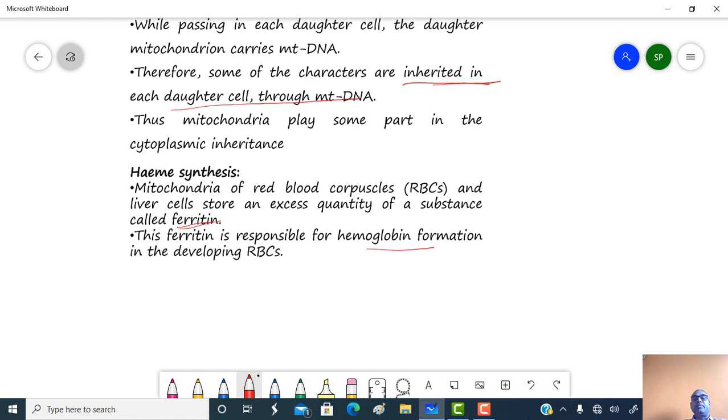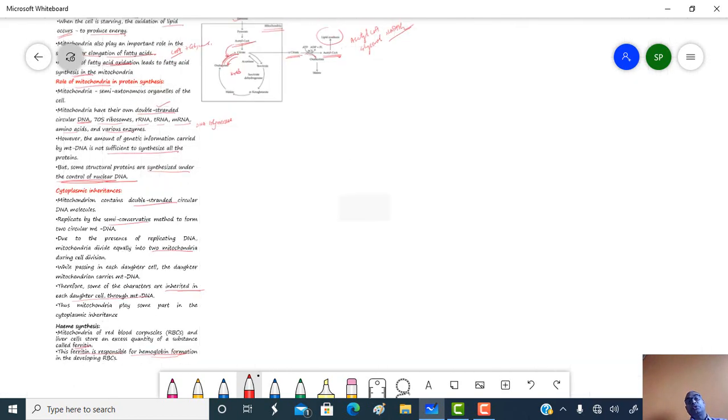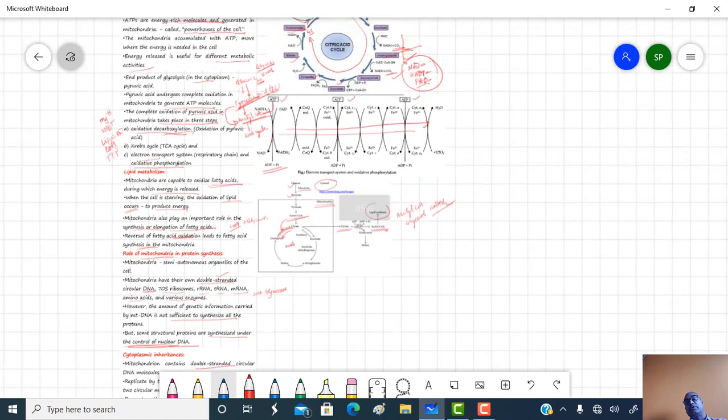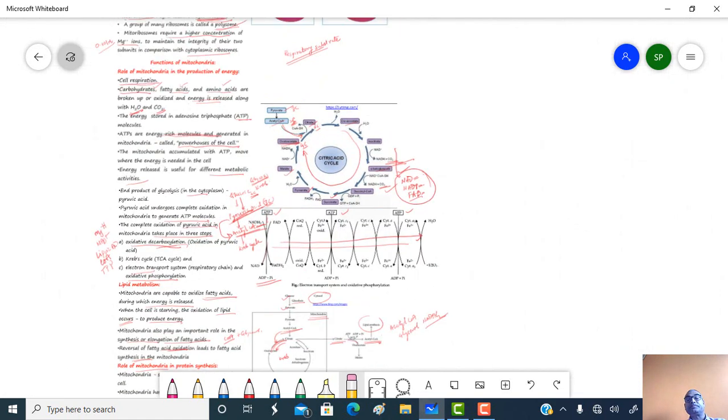Heme is nothing but hemoglobin synthesis. RBC mitochondria and liver cell mitochondria store an excess quantity of a substance called ferritin, and this ferritin is responsible for hemoglobin formation in the developing RBC. So these are the certain functions of mitochondria.